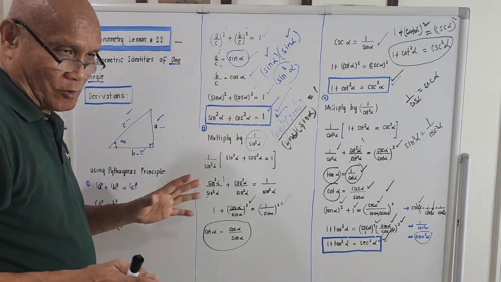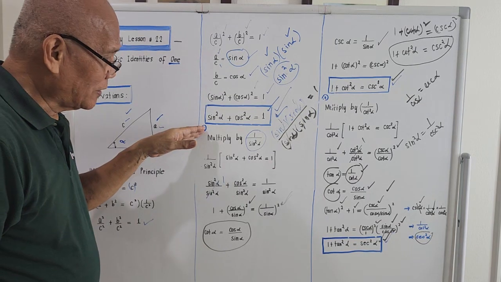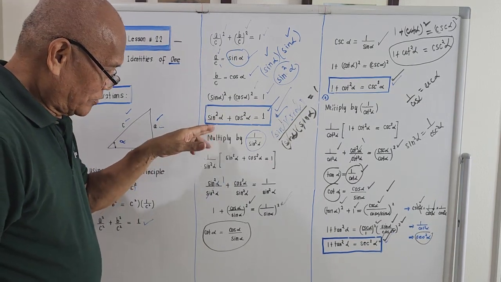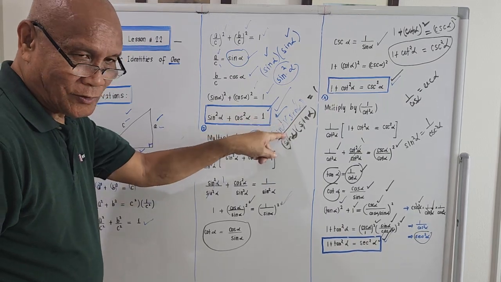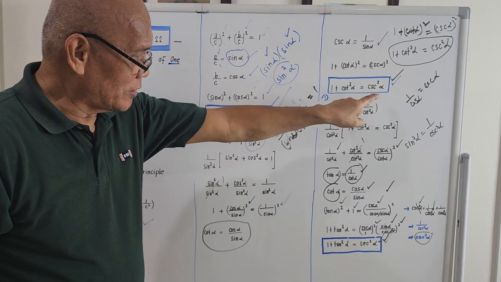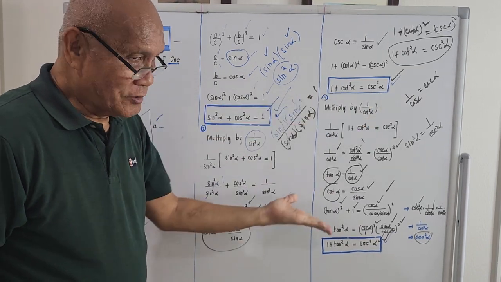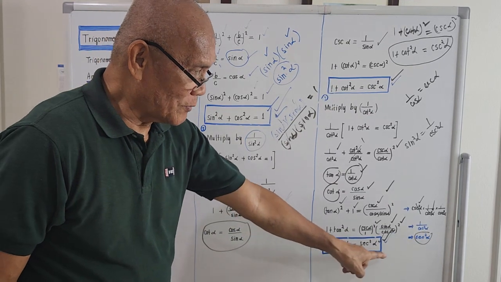That is sine square of angle alpha plus cosine square of angle alpha is equal to 1. The second one is 1 plus cotangent square is actually cosecant square. And the third one is actually 1 plus tangent square of alpha equal to secant square of alpha.